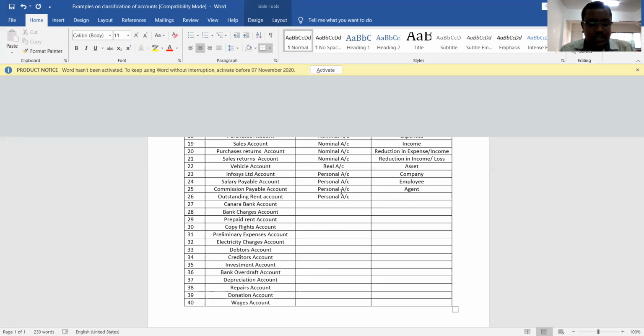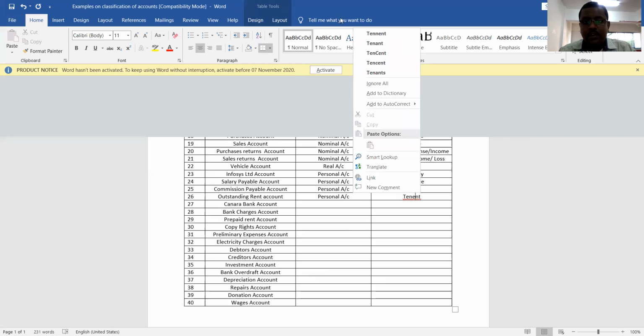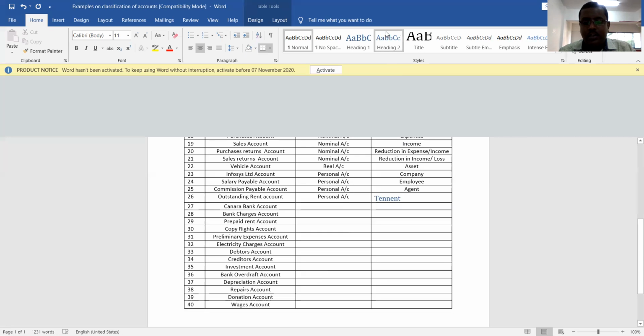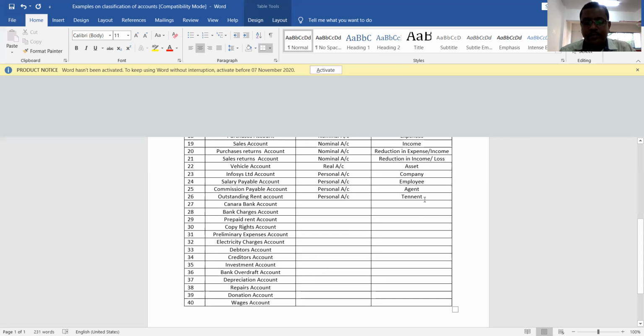So outstanding rent account is a personal account because it represents the tenant of the house. Tenant, T-E-N-E-A-N-T. Tenant of the house. Okay, fine.